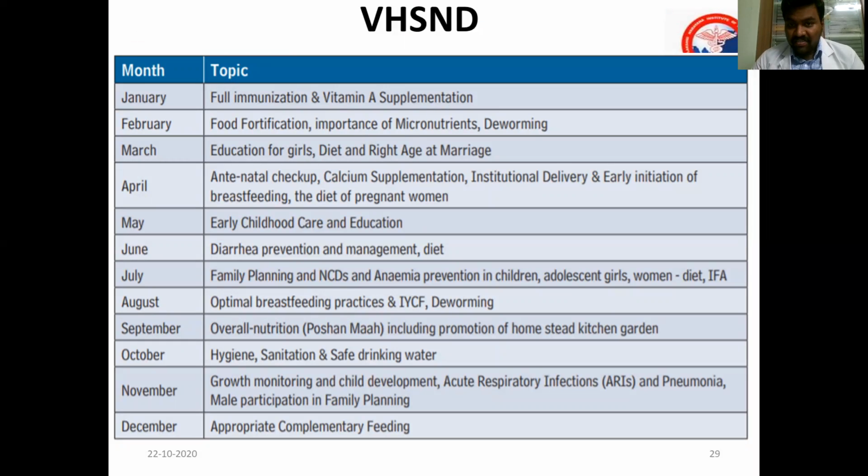Under Village Health Sanitation and Nutrition Day, each month one theme can be adopted and concentrated on that day. The health messages, the information that the community needs, can be delivered. For example, in January, they can take the theme of full immunization and vitamin A supplementation. What is the benefit? Why should they immunize? What is the importance of that can be taken. In February, food fortification, importance of micronutrients, why deworming should be practiced, etc. can be covered. Like that, every month one theme can be adopted and awareness can be brought among the beneficiaries.